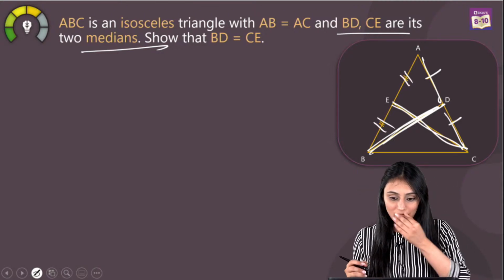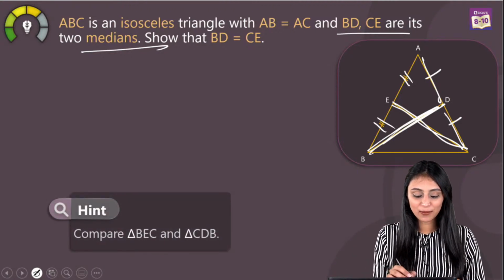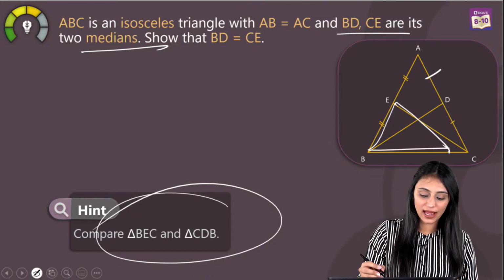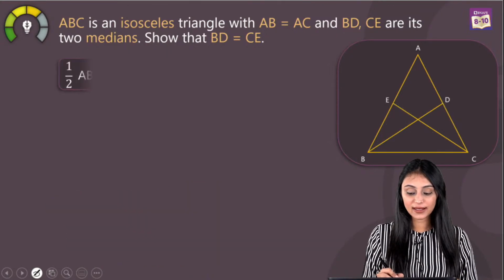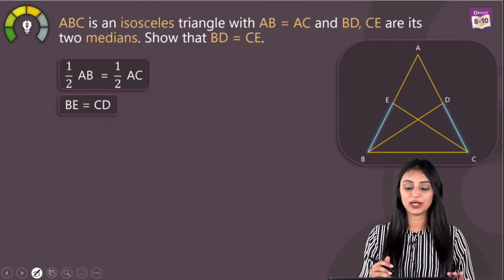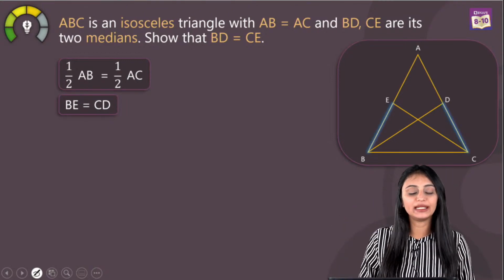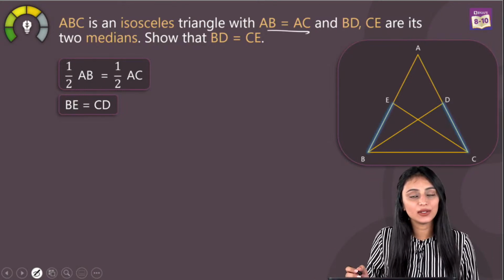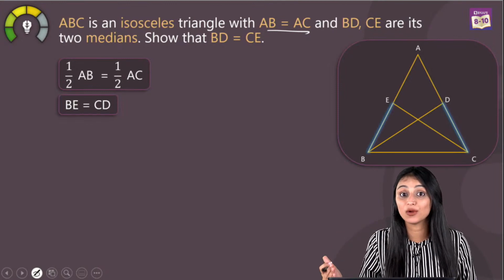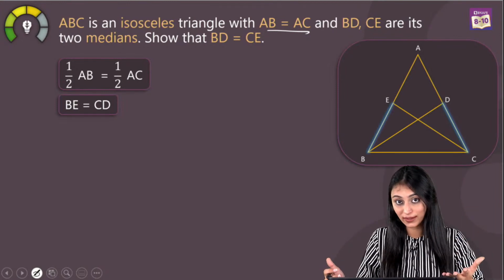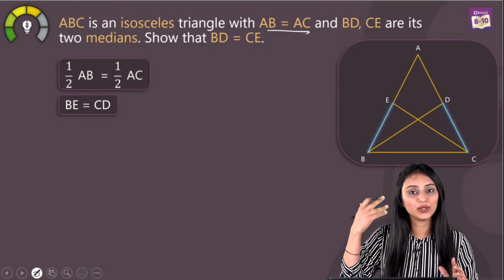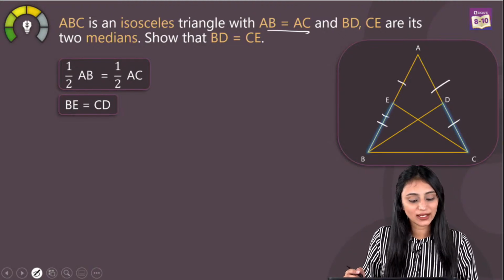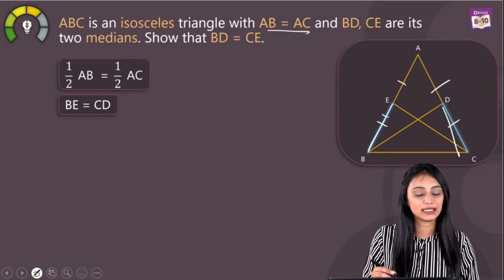Correct? Alright, so first I'm going to compare these two triangles, triangle BEC, this one, and triangle CDB. And there is a reason why we are picking only these triangles, right? Because we have to prove BD and CE equal. Okay, so it is given that AB and AC are equal, so their halves will also be equal. Why am I saying their halves will also be equal? Because medians were drawn on it. Otherwise, you cannot use this reason. Because it was given that this is equal to this and this is equal to this, right? So I can say that this BE would be equal to CD.